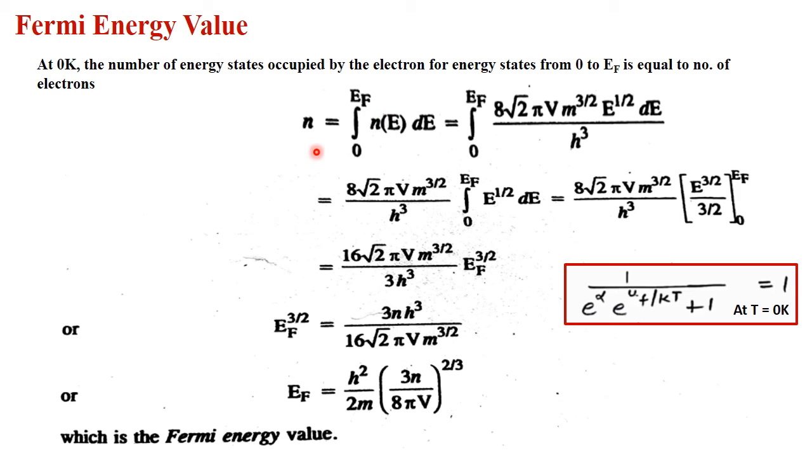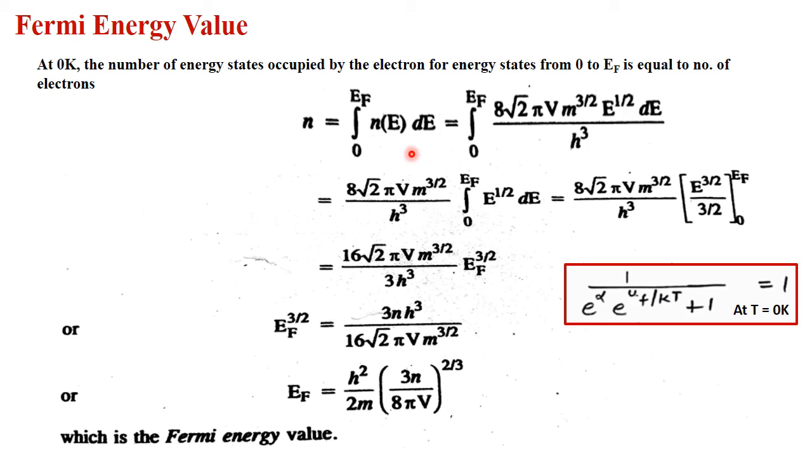Here it is one and the same thing. Either you write the value of Fermi energy as EF or as UF, and the energy of the total system is represented by either E or U. So it is one and the same thing. Either you write all the terms in terms of U, or all the terms in terms of E. So here you can see that it is the integration from 0 to EF.